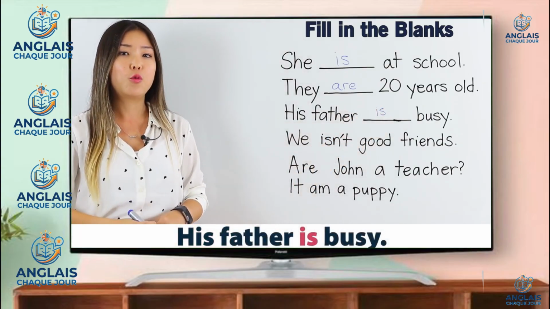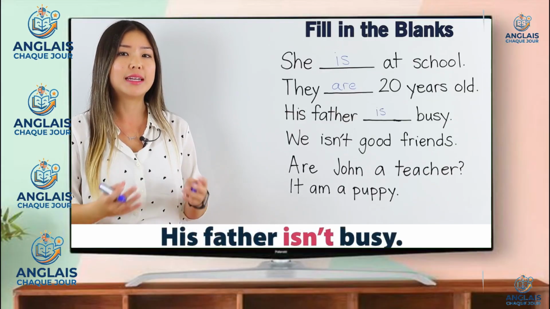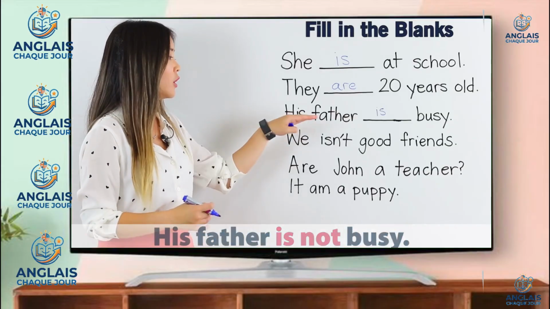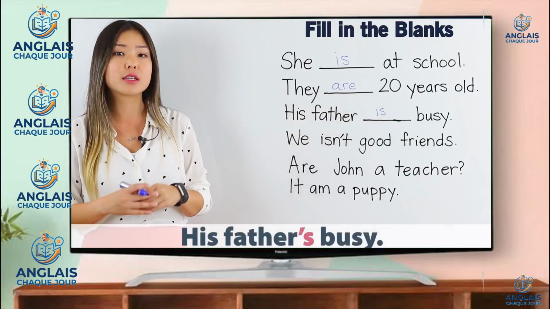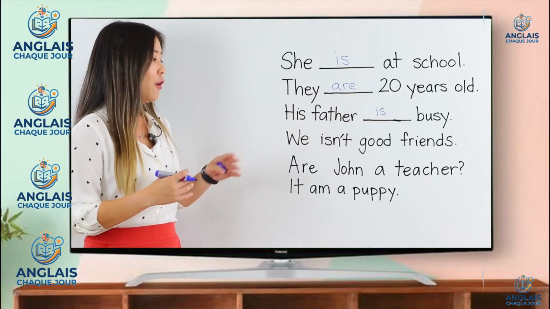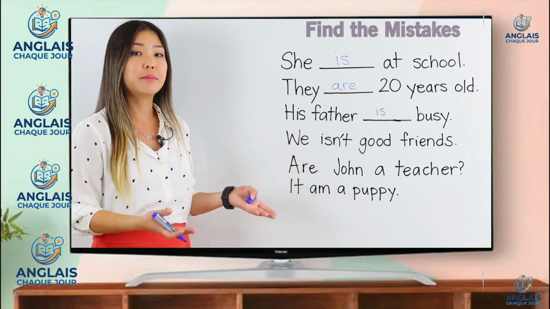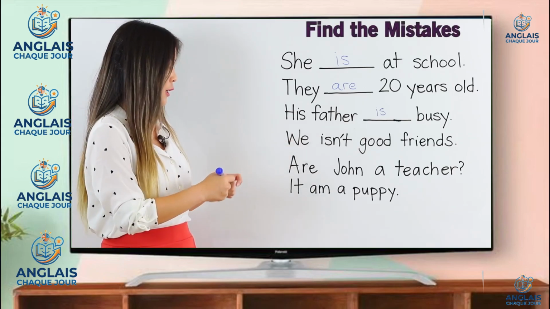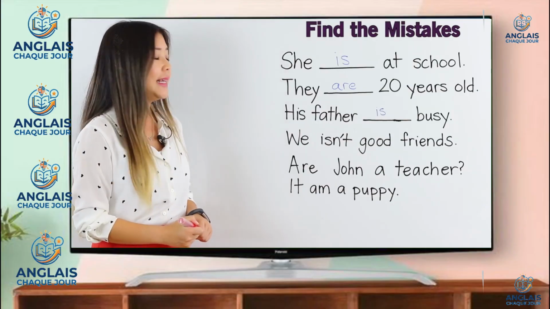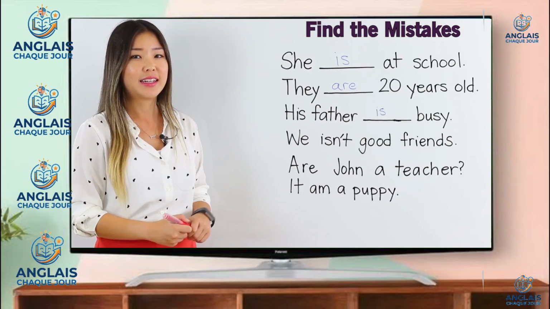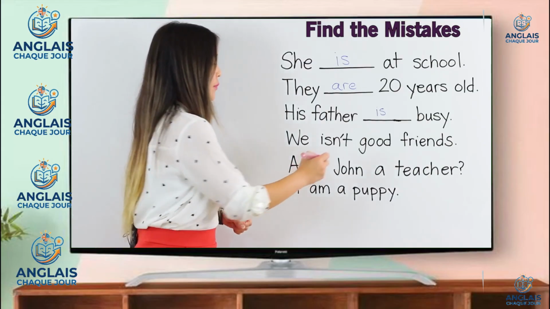For the negative, we can say isn't or is not. And for a contraction for father and is, we can say his father's busy. Now, I want you to try to find the mistakes in this sentence. We isn't good friends. Did you find the mistake?